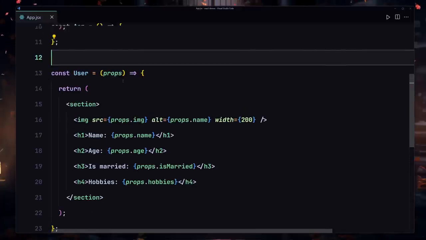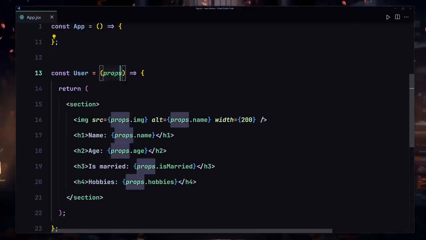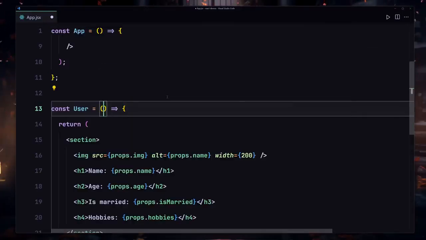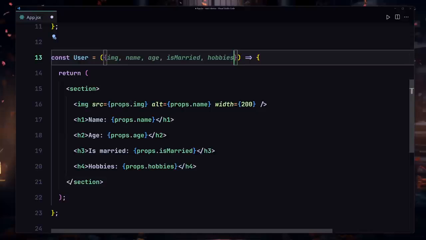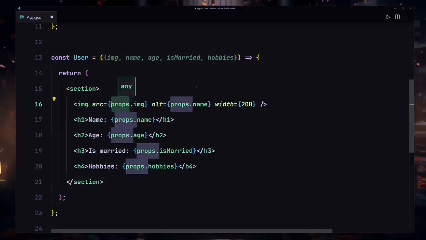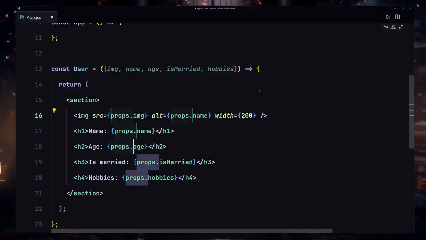Because I'm going to be using prop destructuring right now, I'll just remove these props right here, and I'm going to destructure my name, age, and also the isMarried flag, and also the hobbies. So now I no longer have to use these props again and again. I'm going to select one, hit Control D, Control D, Control D, Control D, Control D, and remove that.